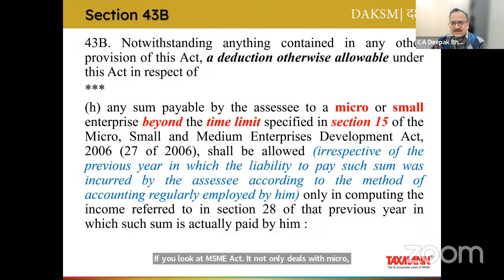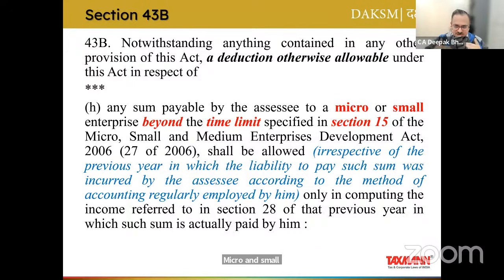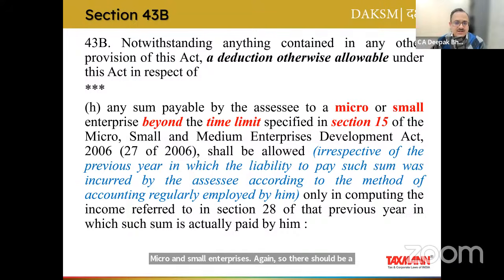But as far as 43B sub clause H is concerned, we are concerned only and only with micro and small enterprises. Again, there should be a sum payable by the assessee, and that sum payable should be a deduction which has been allowed or otherwise allowable to your buyer or to your client or to your assessee, right? So there has to be some deduction. First of all, it should be a sum payable, and to whom? To micro or small enterprises.